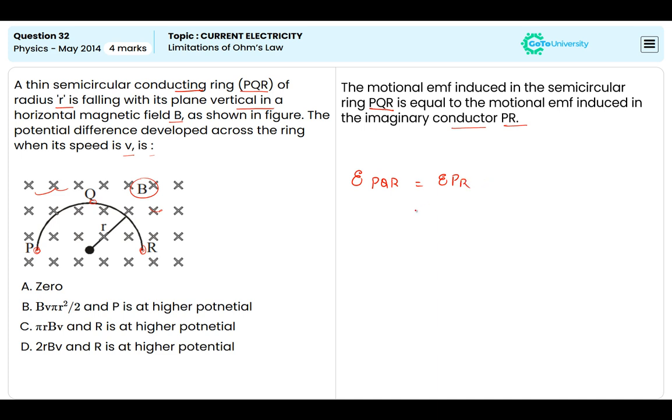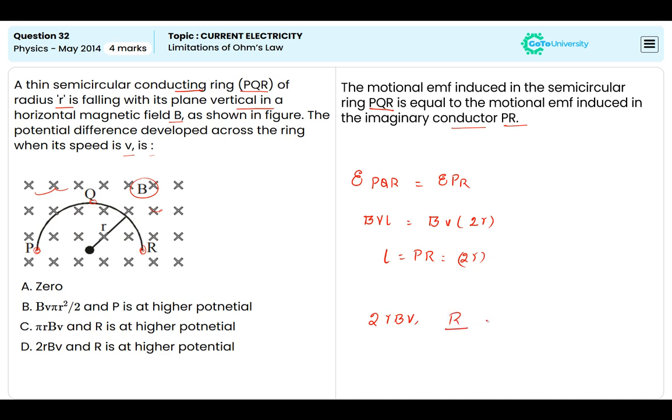Then we can write this as B times v times L, which is equal to B v into 2R, because L is equal to PR, and PR is nothing but 2 times R. Then we can say the potential difference developed across the ring is 2RBv,